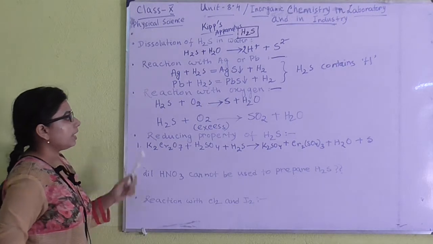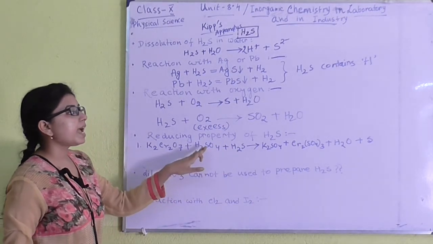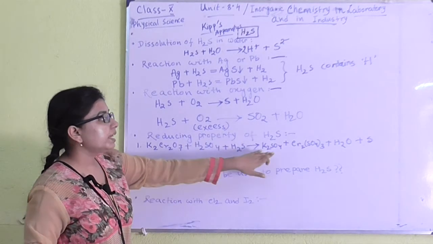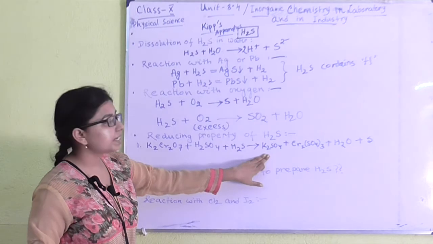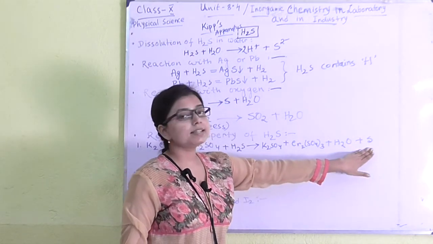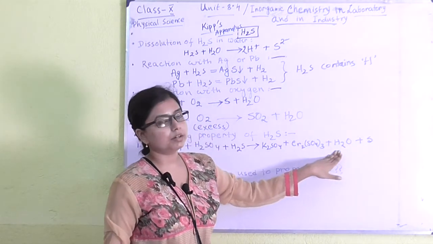Okay, if we pass H2S gas over the acidified solution of potassium dichromate, it will give you potassium sulfate, chromic sulfate, and finally a precipitate of sulfur along with the water.